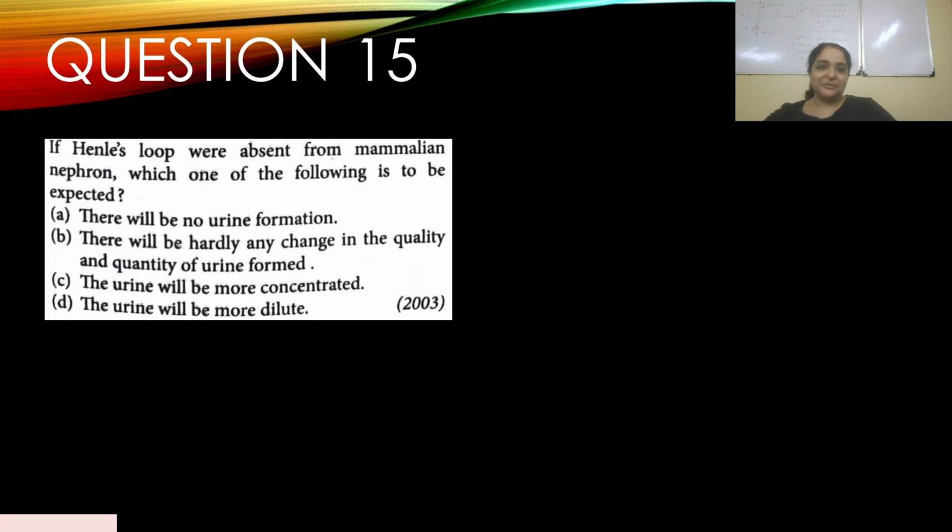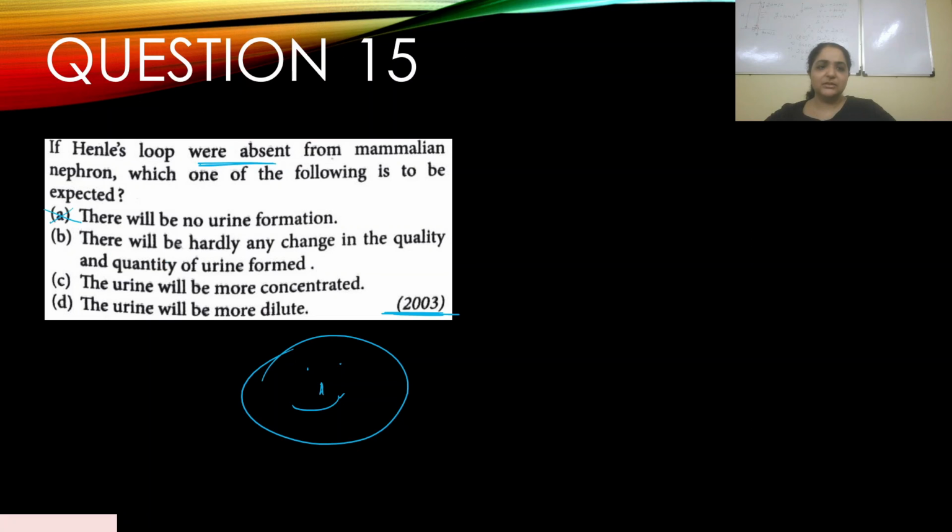Question number 15. If Henle's loop were absent from the mammalian nephron, which one of the following is to be expected? This appeared in 2003. Again, this is a conceptual based question, smiley face. I like conceptual based questions, they're not really direct, you have to think. So if Henle's loop were absent, there'll be no urine formation?